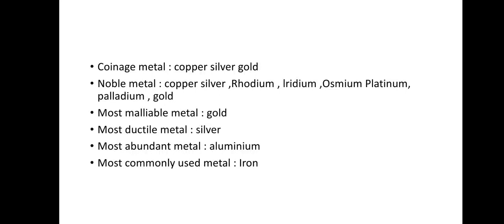Then the most malleable metal is gold. The most ductile metal is silver. The most abundant metal in the earth's crust is aluminium, and the most commonly used metal is iron.